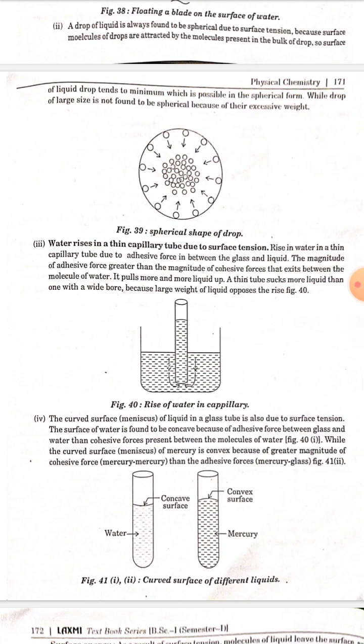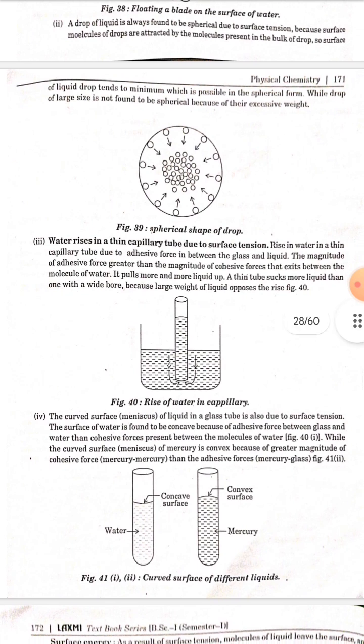Number 4. The curved surface, or meniscus, of a liquid in a glass tube is also due to surface tension. The surface of water is found to be concave because the adhesive force between glass and water is greater than the cohesive force present between molecules of water. While the curved surface, or meniscus, of mercury is convex because of the greater magnitude of the cohesive force of mercury than the adhesive force between mercury and glass.